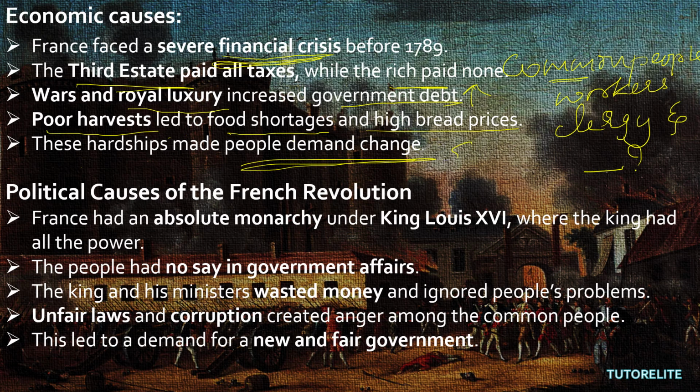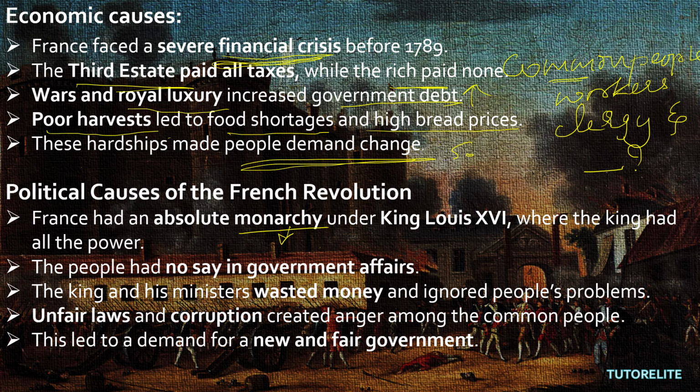First was the social cause, second is the economic cause, and third is the political cause. Next, what was the political cause? France had an absolute monarchy under King Louis XVI, where the king had all the power. What is monarchy? No government, a single-handed person, sorry, only a single person will handle it.